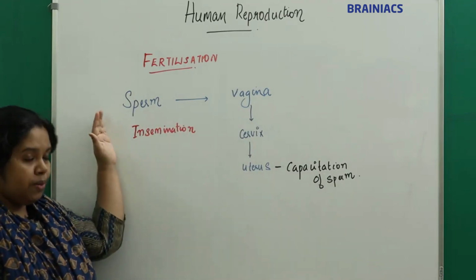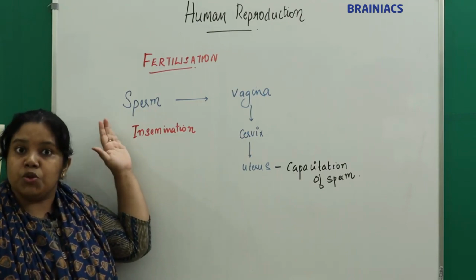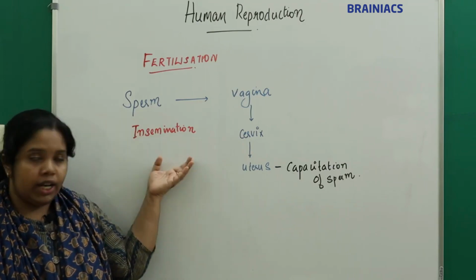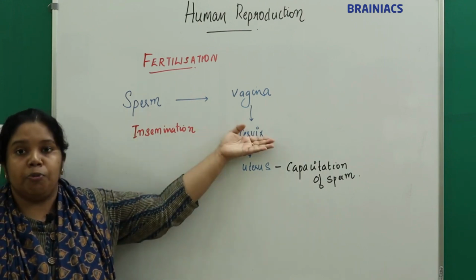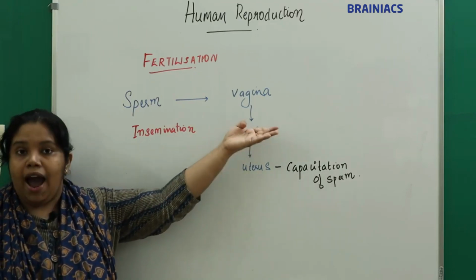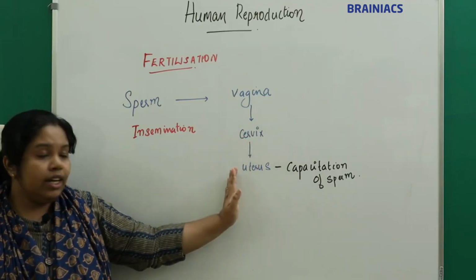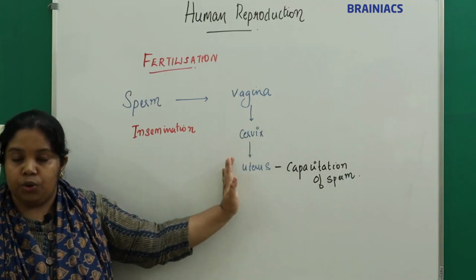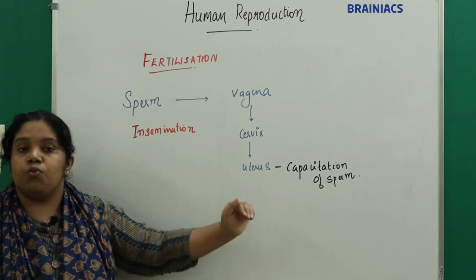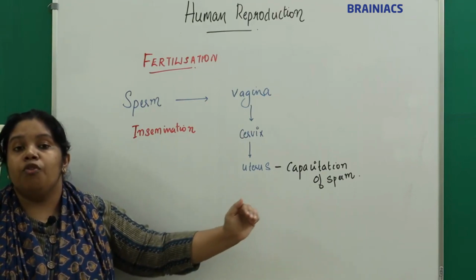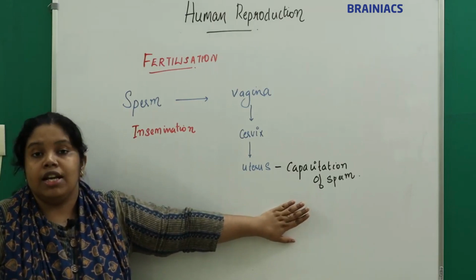Understand? So the sperm is motile because it attains maturity at the epididymis. Via the process of insemination with the help of the male copulatory organ, the penis, it gets deposited at the female genital tract, at the vagina. From the vagina, it will start traveling to the cervix, then the uterus. On reaching the uterus, the sperm will undergo some physiological changes which make it capable of fertilizing the ovum. That is called the capacitation of the sperm.